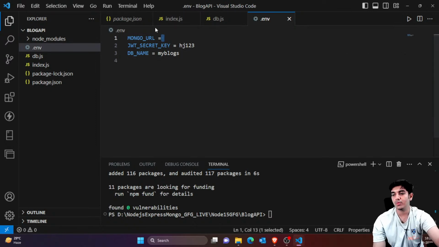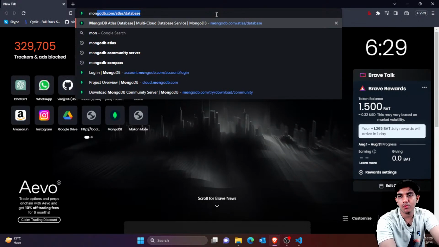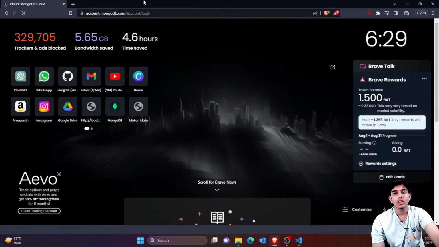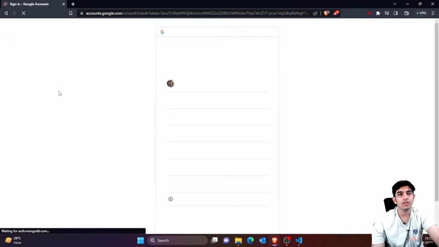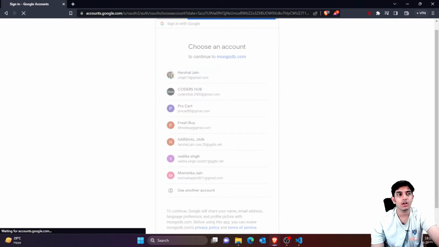For that you have to again visit there. So what you can actually do is, I would be opening a fresh window and I would type MongoDB Atlas. You just have to type MongoDB Atlas, and you have to just sign in there and things like that. People who are familiar with MongoDB would know what I'm trying to do now. So let's open a database.